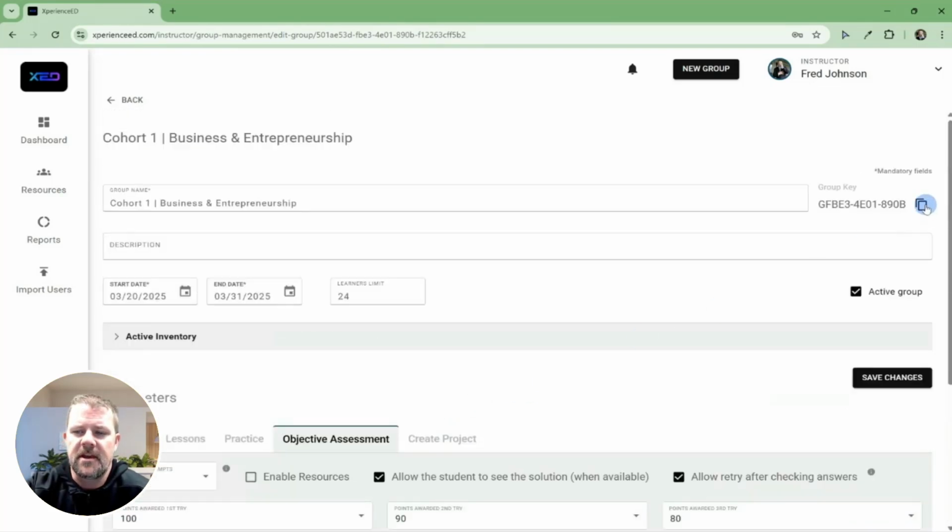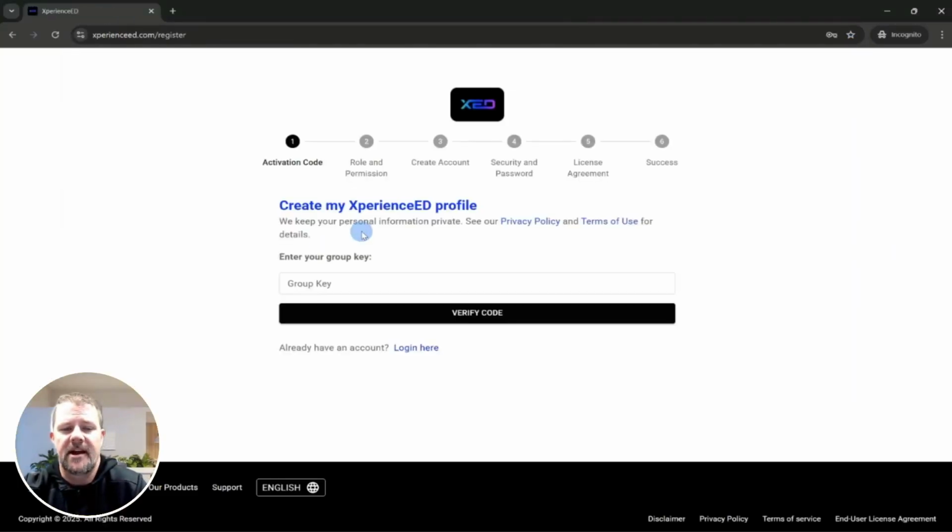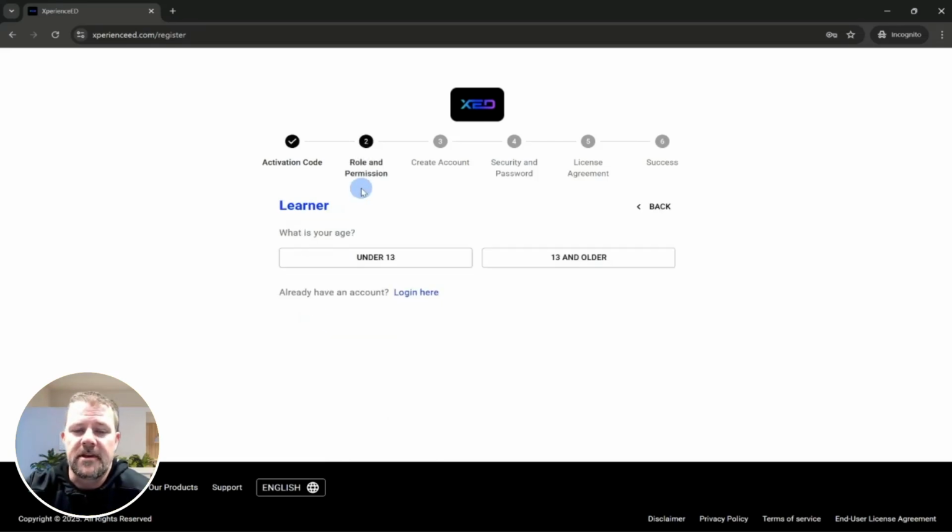You'll get this group key in the top right. That's one way to add your students to the group. You don't have to give your students the group key. You could import your users using a spreadsheet. You could add them manually. But if you do give them the group key, they could register themselves by going to experienceed.com, clicking on register, and adding the group key there. This will allow them to create their own account.